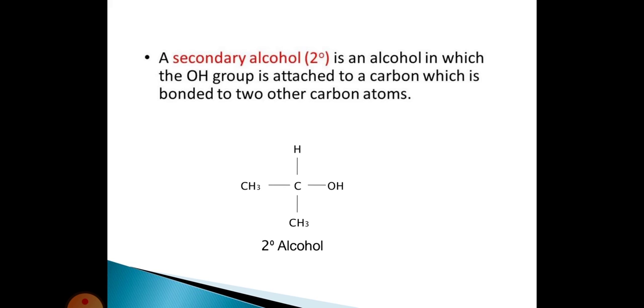And the next one is secondary alcohol. A secondary alcohol is an alcohol in which the OH group is attached to a carbon which is bonded to two other carbon atoms. Here the central atom is carbon. This central carbon atom has 4 bonds: 2 bonds are to methyl carbon atoms, one is a hydrogen atom bond, and another one is the OH bond. This OH group is attached to a secondary carbon atom. This alcohol is called secondary alcohol.